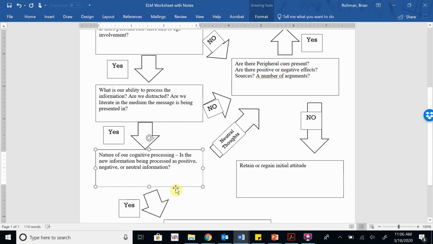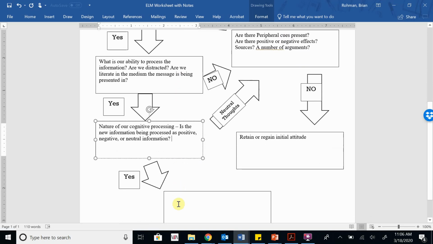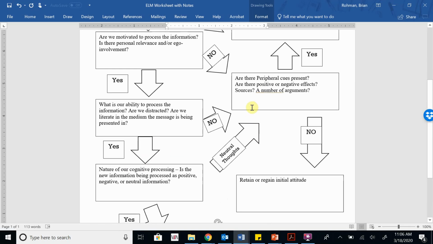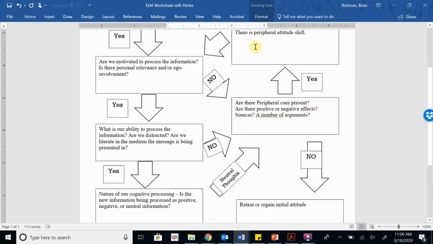In order for a central attitude change to occur, which is what this last box is, a central attitude change, we have to have feelings about the topic one way or another. And so at the end of all of it, that's really what it comes down to. Okay. Do we have this central attitude change? If we have a positive or negative processing of a piece of information, then yeah, we will have a central attitude change. If we don't, though, we're just going to come back up here and go into this peripheral route. And maybe once we get another message on it, we could end up back over here, but maybe not.